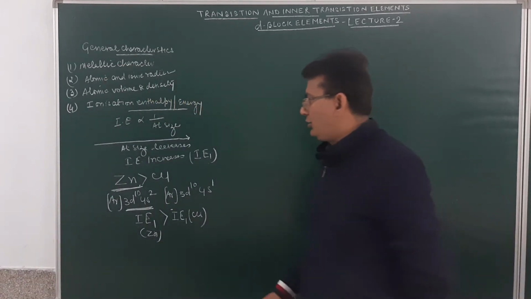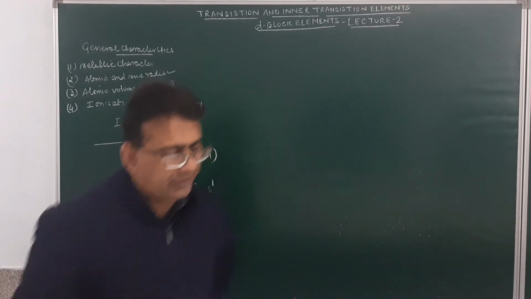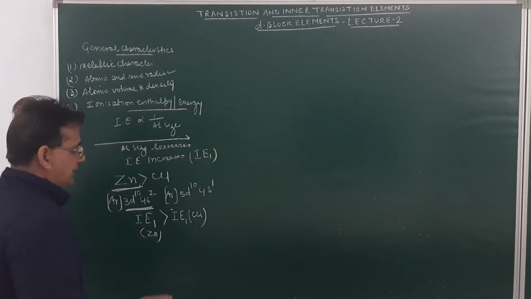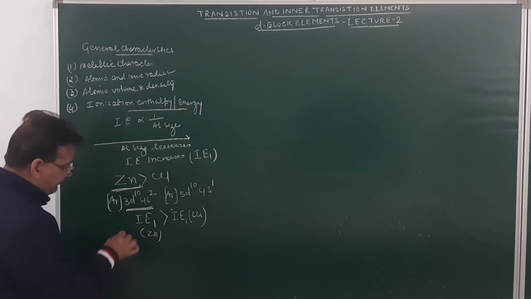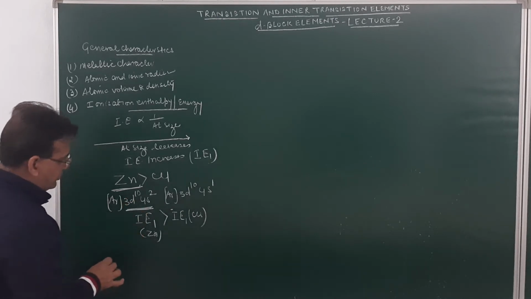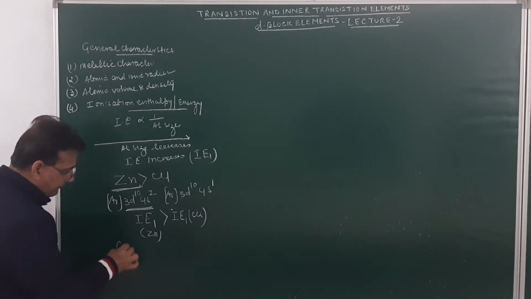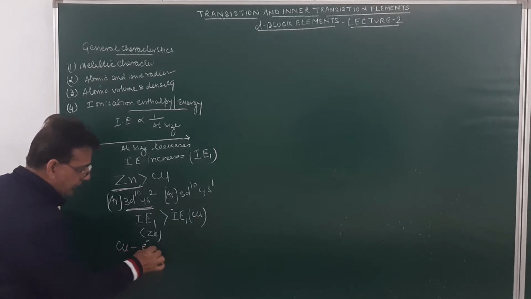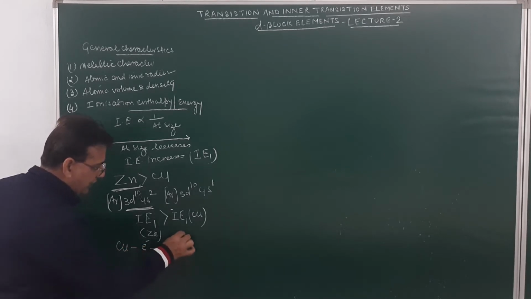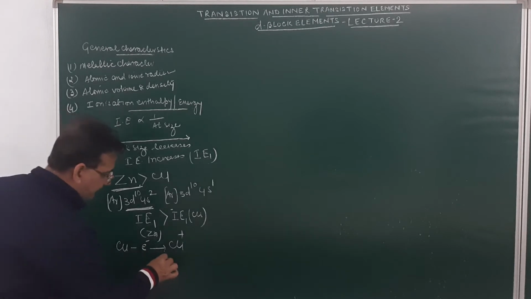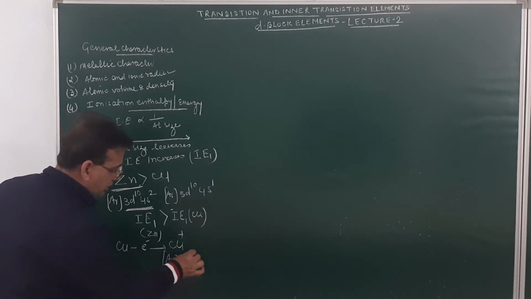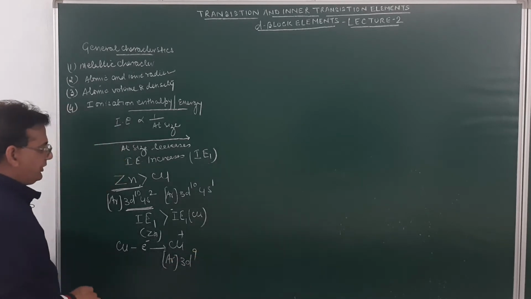Now, when we talk about the second ionization energy, just see very carefully. Copper, after losing one electron, will acquire a 1 positive charge. Cu+ will have the configuration 3d10.